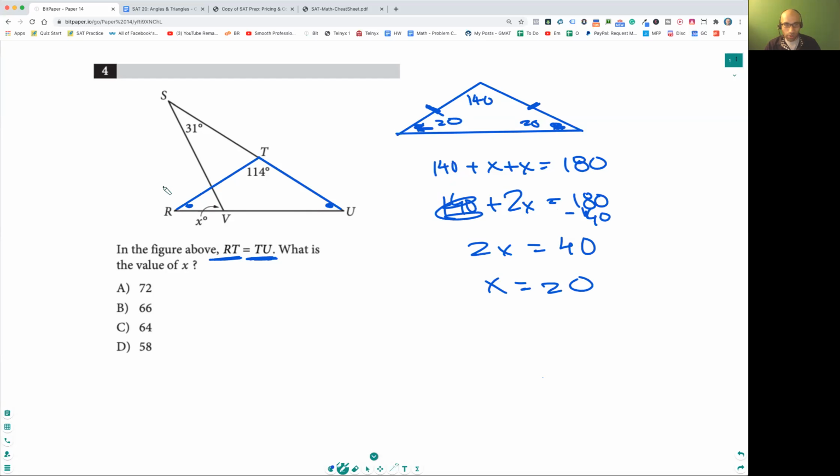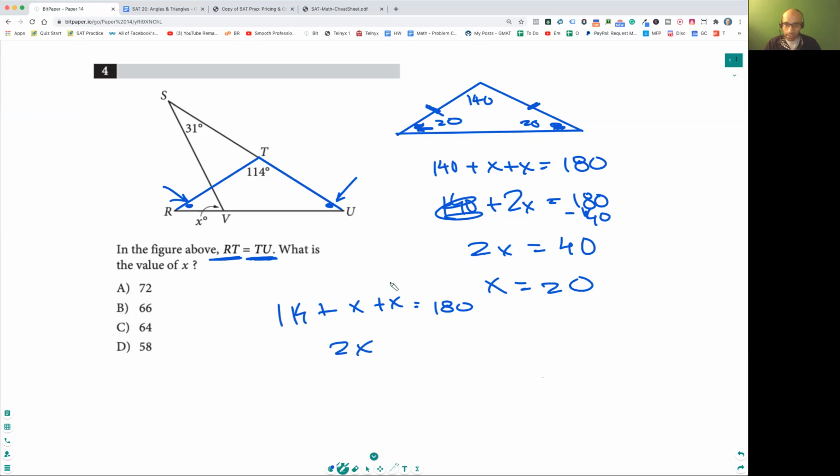Now try to solve. First, try to find out this angle and this angle. So 114 plus x plus x is equal to 180, right?